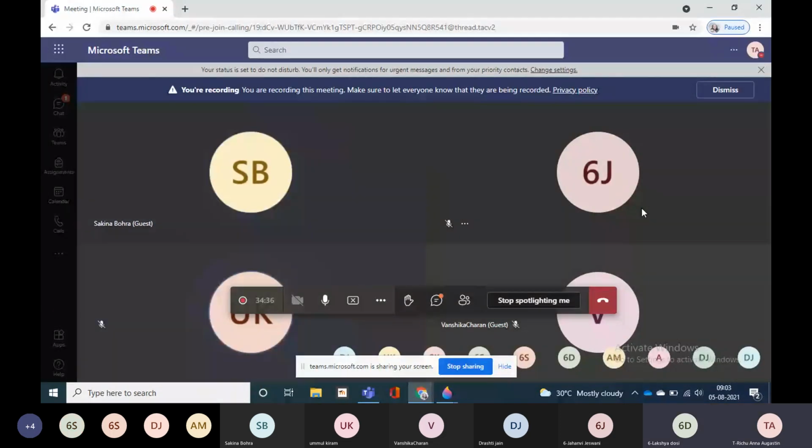Then come to next. What is the answer of fifth one? It's option C, sucrose.